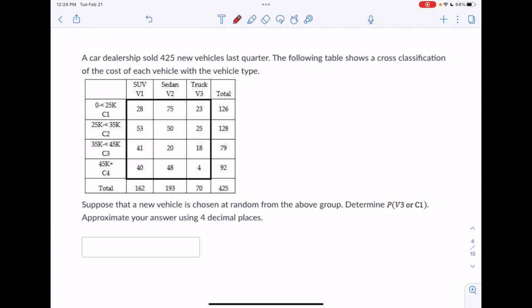So a car dealership sold 425 new vehicles last quarter, and the following table shows a cross classification of the cost of each vehicle with the vehicle type. Suppose that a new vehicle is chosen at random from the above group. Determine the probability of V3 or C1 and approximate to 4 decimals.